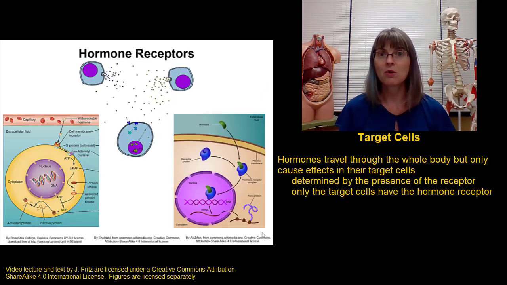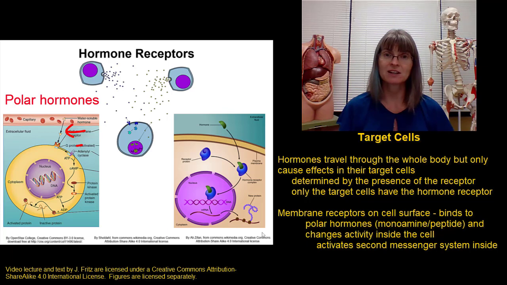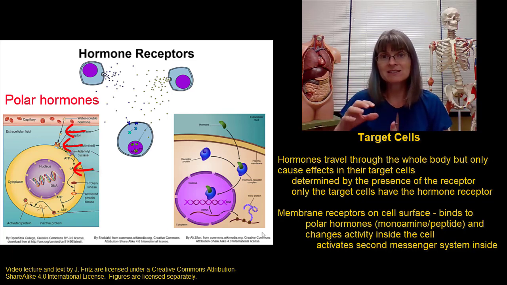Let's take a closer look at hormone receptors. As I mentioned before, polar hormones like monoamines or peptide hormones can't cross the plasma membrane, so they have to bind to a receptor on the surface of the cell. Once the hormone binds to the receptor, it then affects the activity inside the cell. This involves what's called a second messenger system, where we activate other messengers inside the cell that then travel throughout that cell to change its activity.